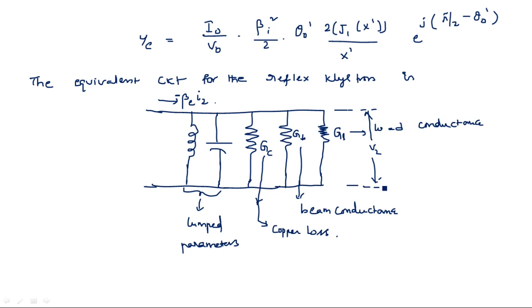Now let us see the total conductance. GC, GB and GL are in parallel, so we can write G is equal to GC plus GB plus GL, the addition of these three conductances, which is the total conductance. We can also write it in terms of the shunt resistance as 1 by RSH, where RSH is the shunt resistance.